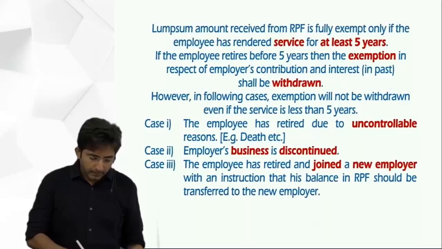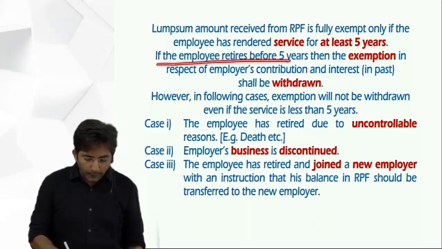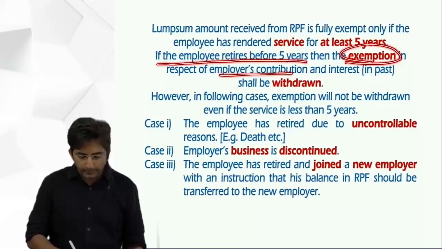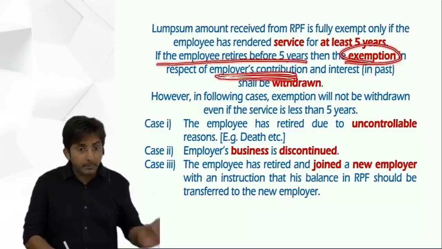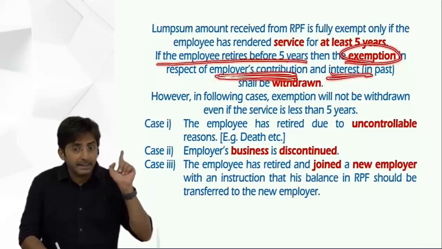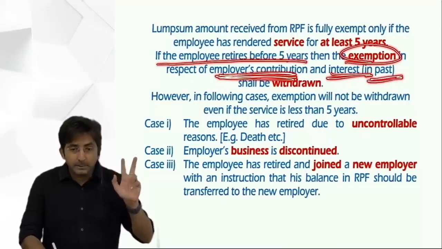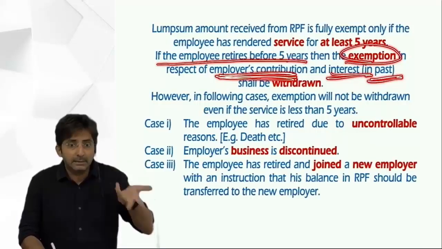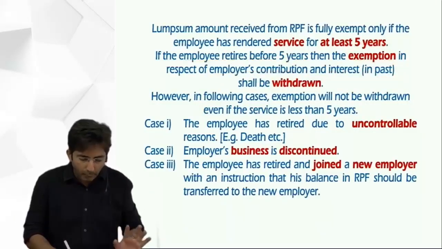Okay. If the employee retires before 5 years, then exemption in respect of employer's contribution, remember that 48,000 amount? Yes. And interest, remember that 19,000 amount? Yes. In past, means in 3 years in our example, shall be withdrawn.